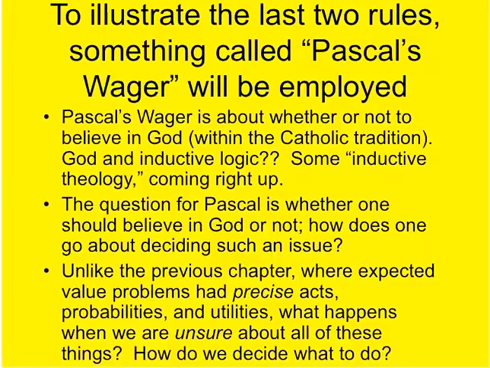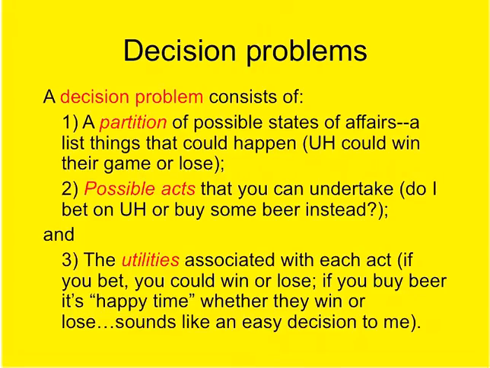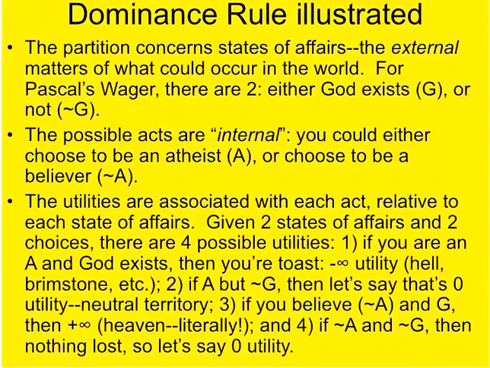And the question is, how do you decide? Suppose you're on the fence and you just don't know, or you haven't even thought about it. So before we get to that, let's set up what's called a decision problem. A decision problem consists of three things: a partition, basically possible things that could happen; possible acts, what you could do; and then associated with each of these things, the utilities.